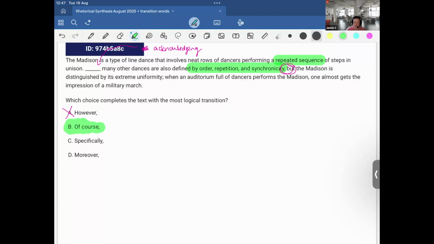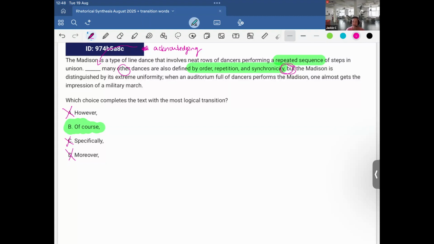So it's of course, I'm pretty sure, but let's go through. Specifically would be if it was really narrowing down or elaborating on the same subject with more detail. But no, it talks about many other dances, so that wouldn't make sense. And moreover, it's not adding to the information, it's just acknowledging that there are other dances that have repetition, but the Madison is the most extreme. Okay. So it seems like "of course" I would predict could be on the August SAT and definitely a word worth knowing, as well as the other ones that we've seen today.